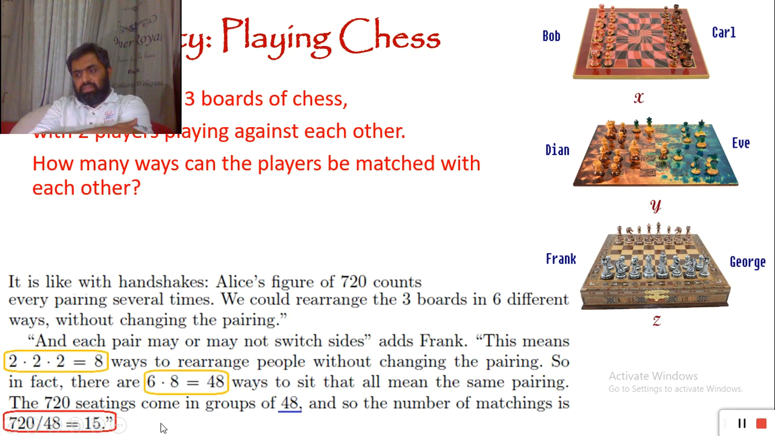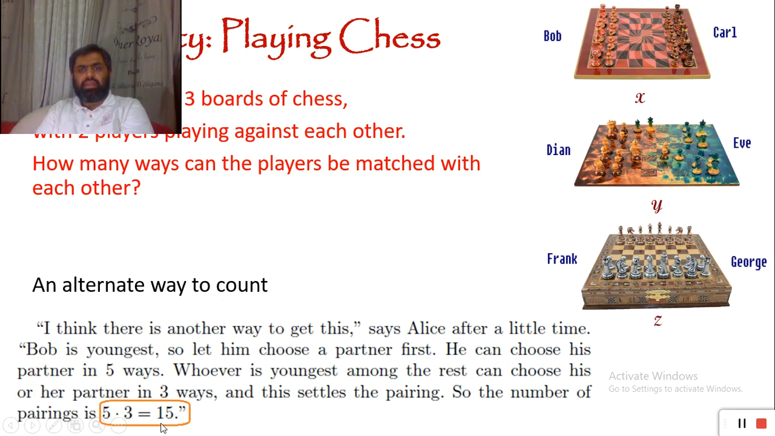So they come to this conclusion, and then Alice comes and asks what you people are doing. They said we are counting how many matches we are going to play against each other. We counted like this: 720 divided by 8 divided by 6, so it's 15. Alice suggested we have another way of counting this. Why are you counting in such a complicated way?